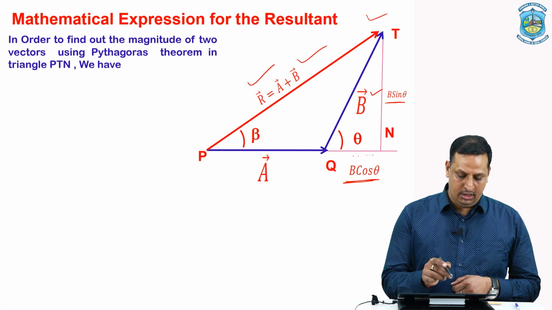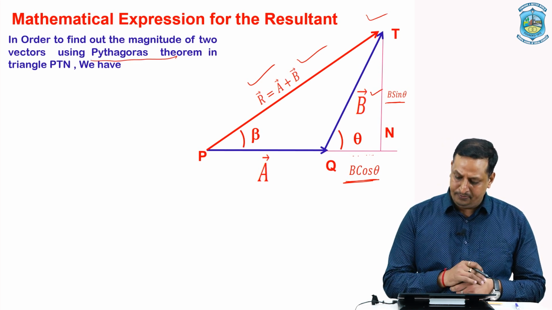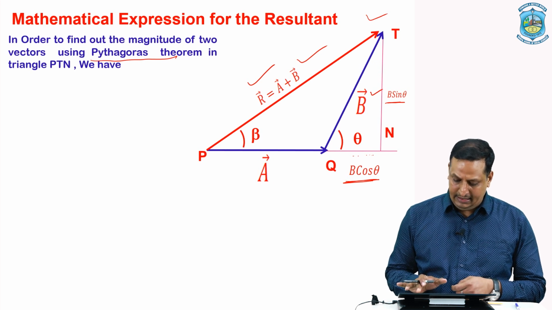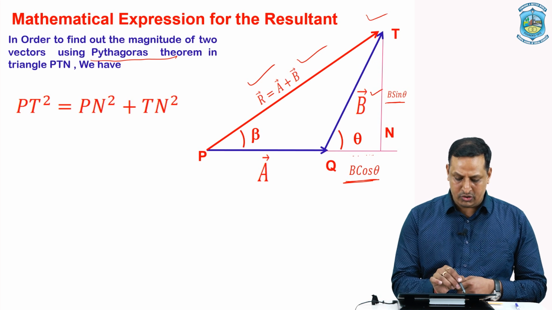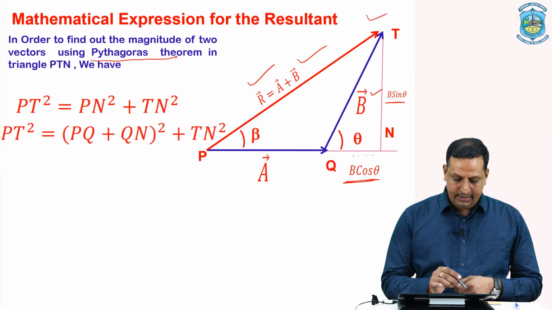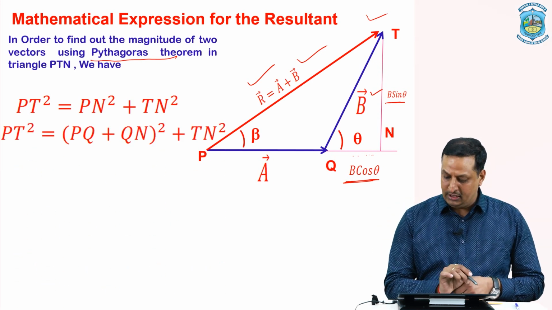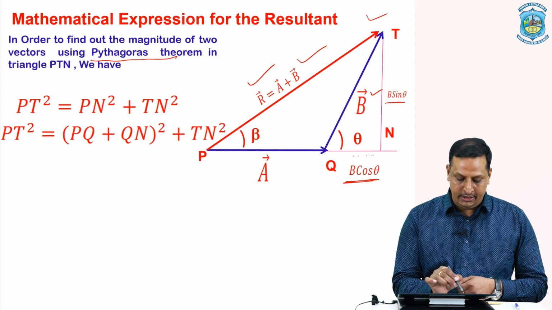We have used the Pythagoras theorem for this. By using the Pythagoras theorem for the triangle PTN, the square of the hypotenuse is equal to the sum of the square of the base and the square of the perpendicular. In the next expression, the PN, the base, can be written as the sum of PQ and QN.